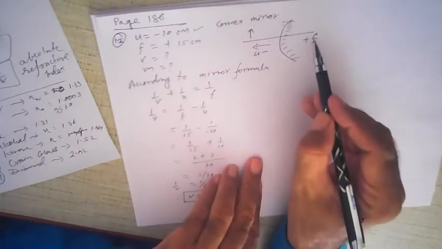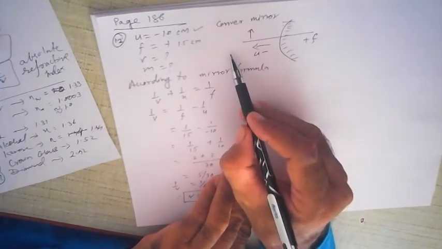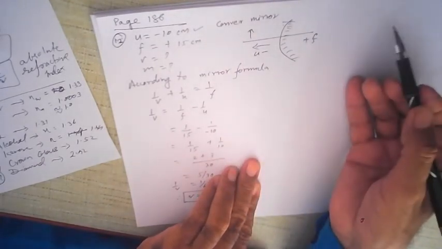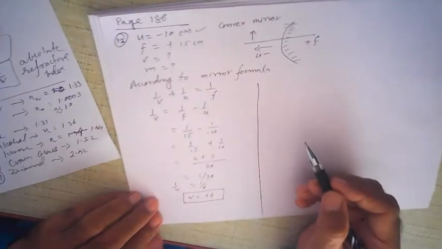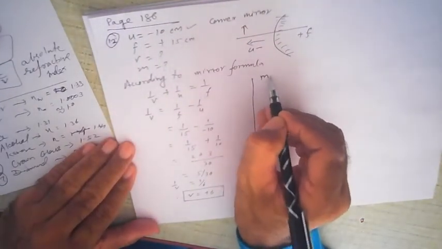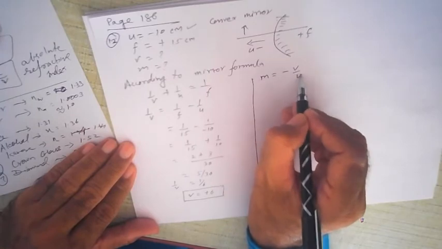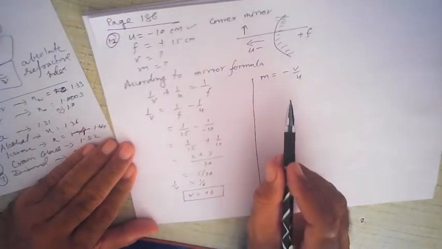Okay, image must be formed on this side, not on this side. Otherwise image distance would have been negative. So image is formed on the other side. Now let us find out magnification. Magnification for a mirror is minus V upon U. If you don't know the formulas, you can't solve these problems.